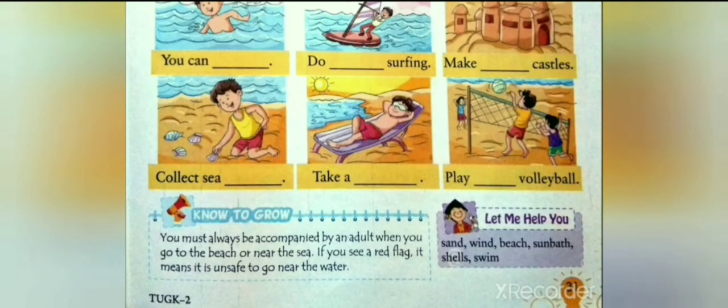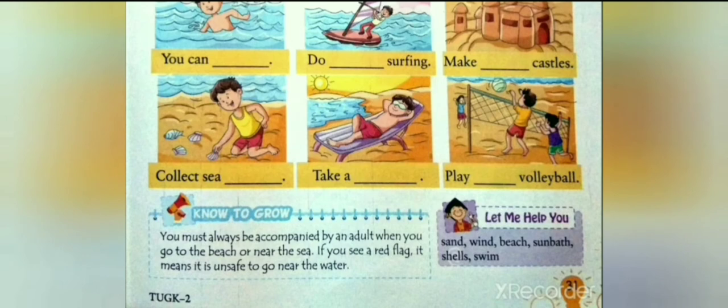In the fourth picture we can see a boy is playing with the shells and the sentence given here is collect sea dash. It is collect sea shells. We will write in the space given, shells. Fifth picture shows a boy is taking a sun bath and the sentence is take a dash. It is take a sun bath. We will write in the space given, sun bath. In the sixth picture, the children are playing volleyball and the sentence given is play dash volleyball. It is play beach volleyball. We will write in the space given, beach.